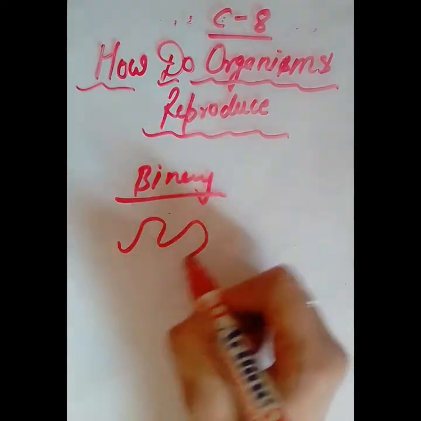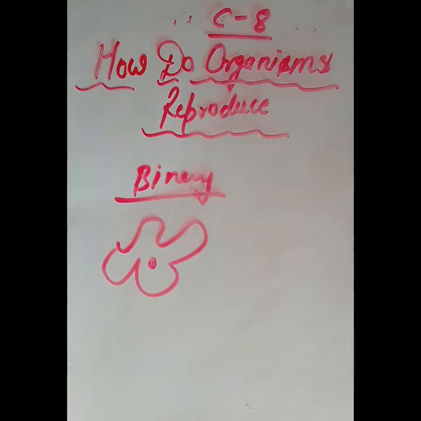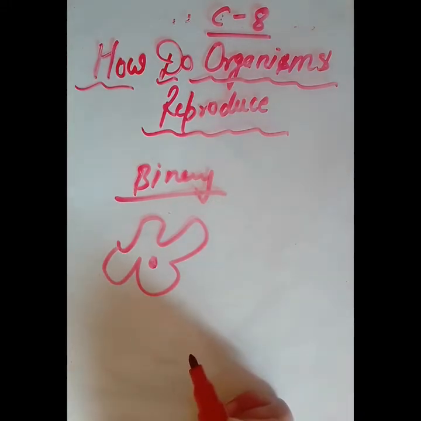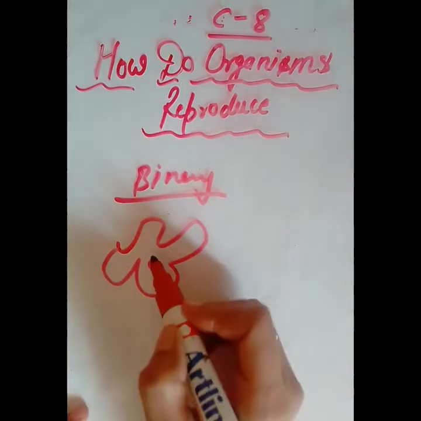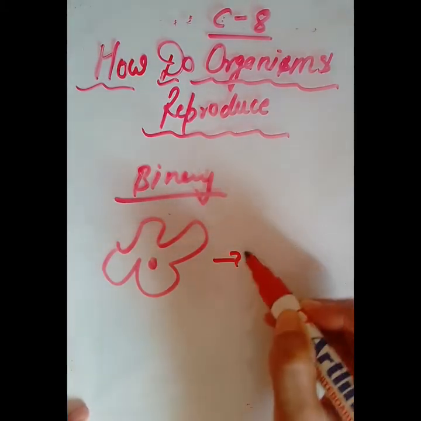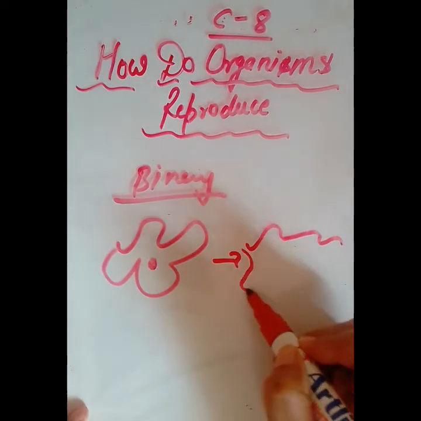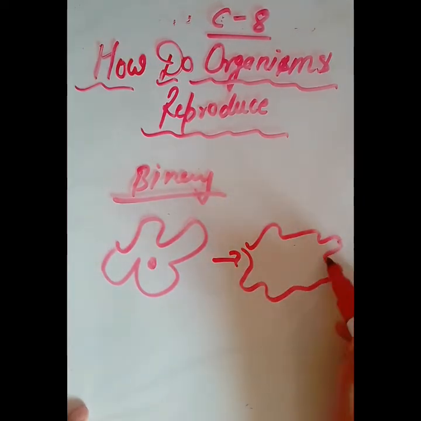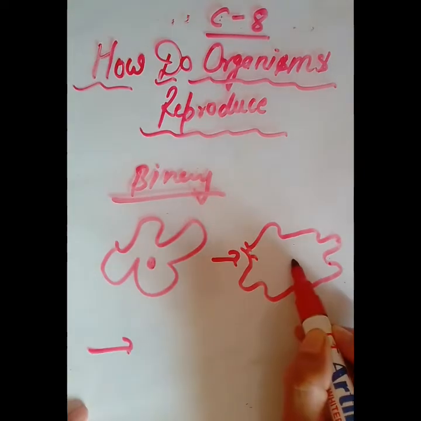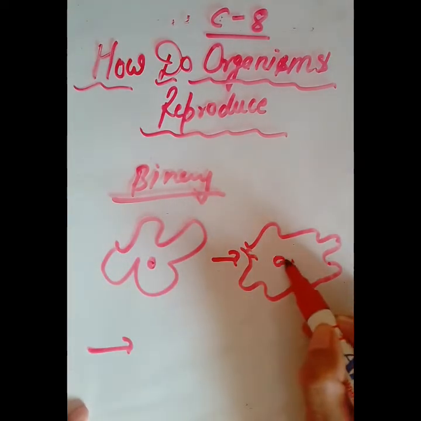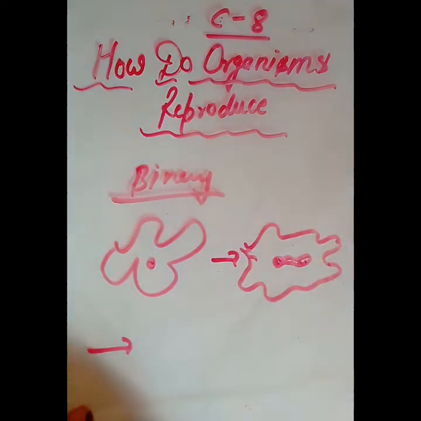For binary fission, we will take the common example of the amoeba. Right? This common method of fission is adopted by the amoeba. So here what happens? Simply the cell divides into two equal halves during cell division. The cell will start elongating like this, and this constriction will deepen step by step, and the nucleus also will start dividing.